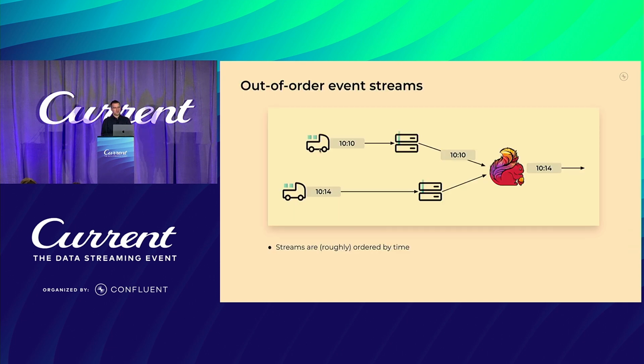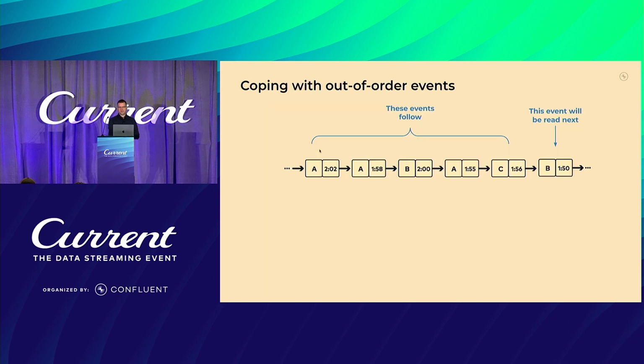With event time, events or event streams might be perfectly in order, but they're usually not. Events travel at different speeds, there are delays. For example, in this scenario where there's a mobile application, the event that was created at 10:14 could arrive earlier than the one that was created at 10:10. So we need to take care of those out-of-order events.